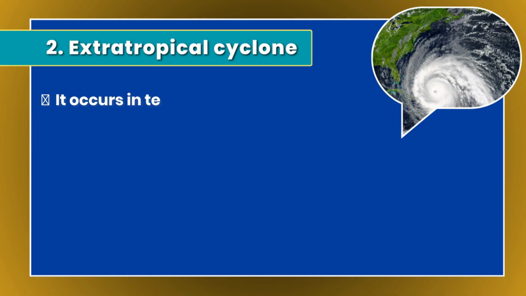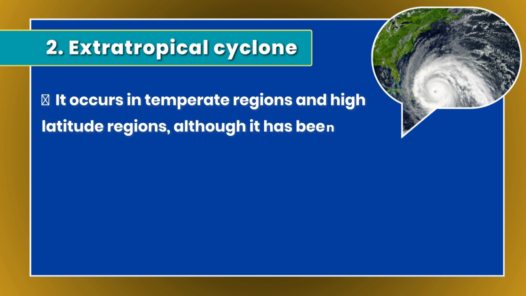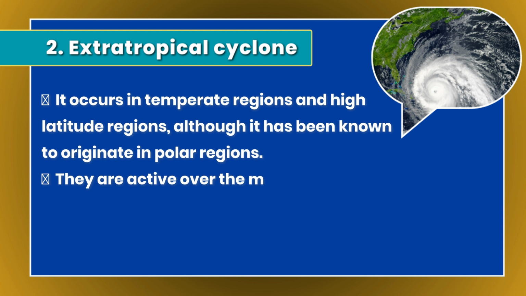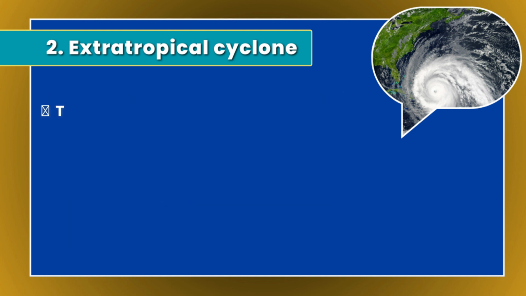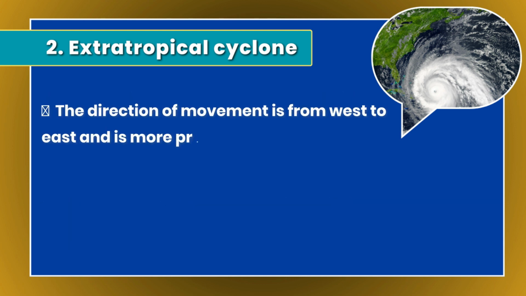It occurs in temperate regions and high altitude regions, although it has been known to originate in polar regions. They are active over the mid-latitude region between 35 degree and 65 latitude in both hemispheres. The direction of movement is from west to east and is more pronounced during the winter season.